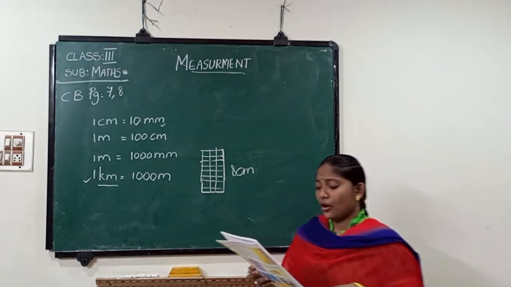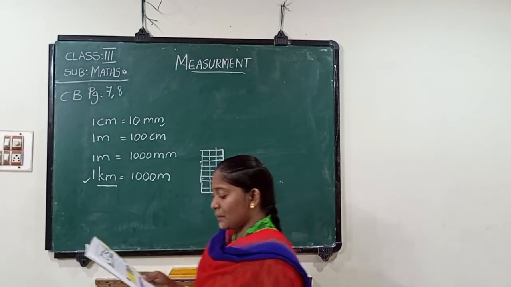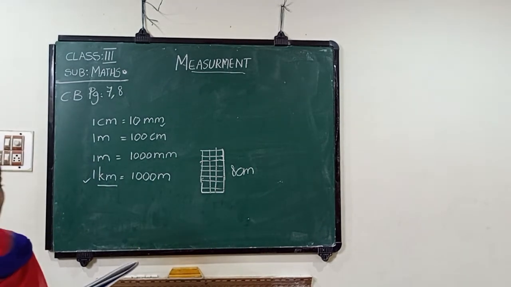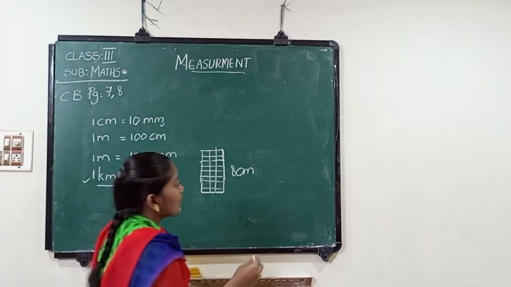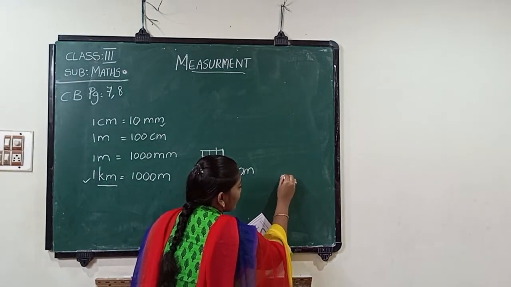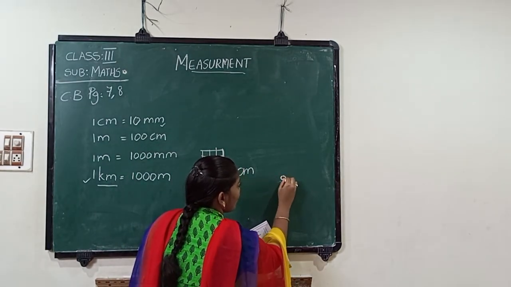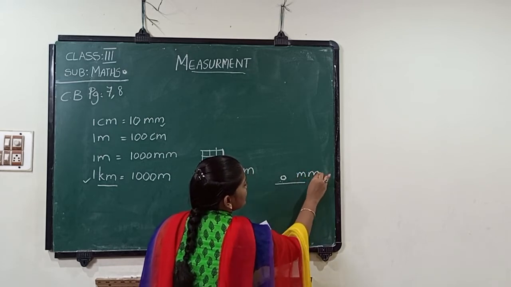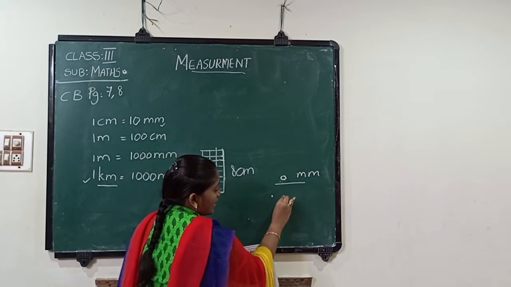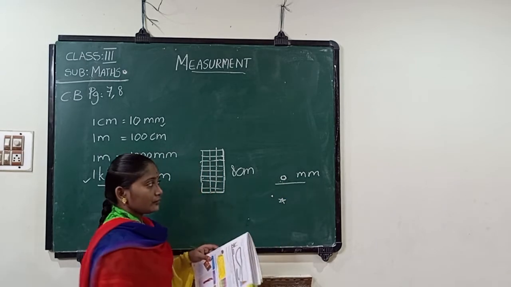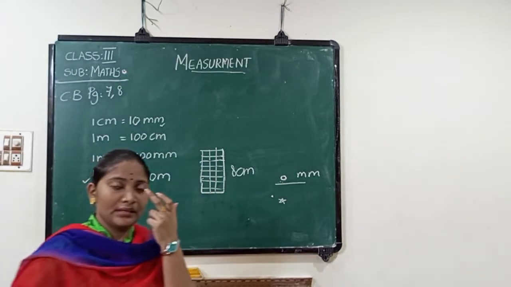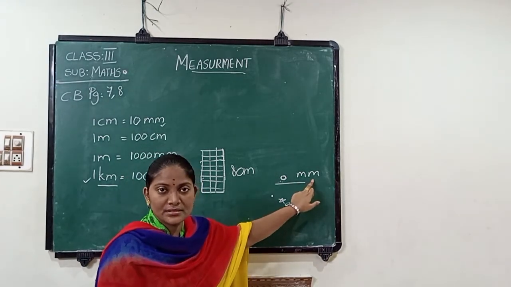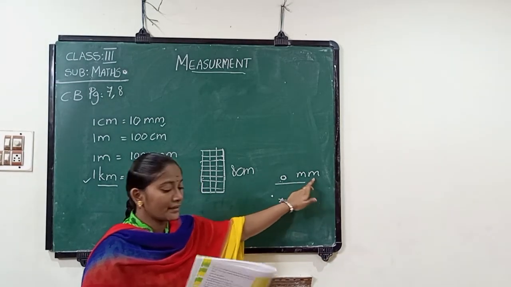Next one, 9 millimeters or 9 centimeters. The length of the bindi cannot be in centimeters. So let us estimate it as 9 millimeters. We have this type of bindi and we have to measure it in millimeters. While we are placing a bindi here, we measure it in millimeters, not in centimeters.